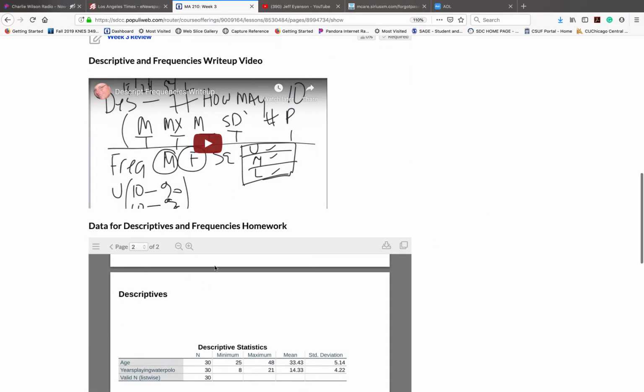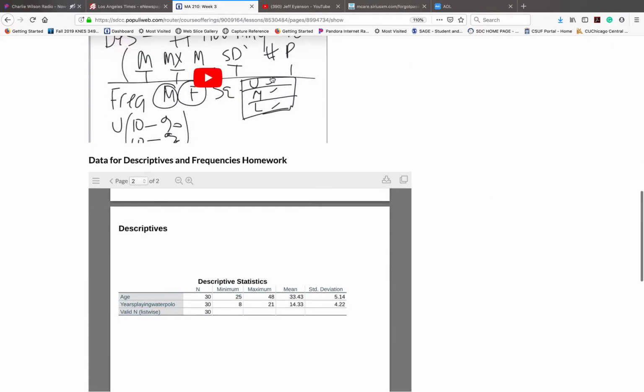This one is very important, especially if you're doing a capstone, because a lot of the capstones use a lot of descriptives and frequencies. So if you don't understand something, ask questions, text me, call me, whatever. Okay. So you have these 2.